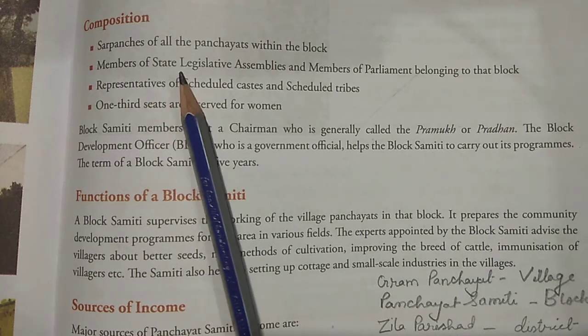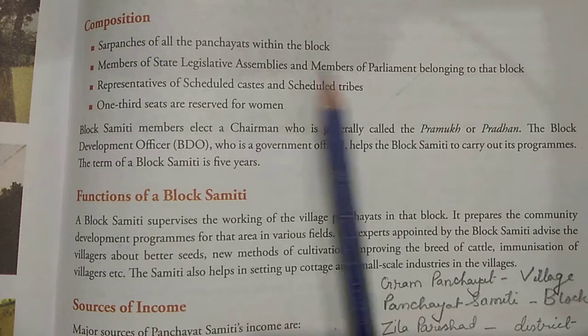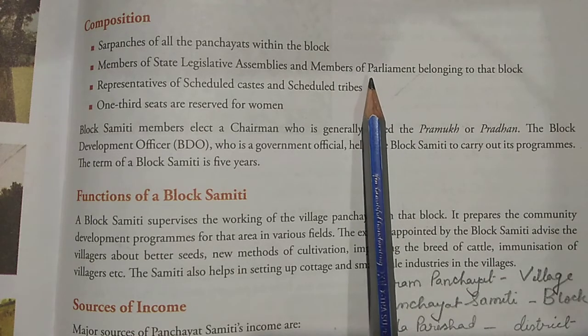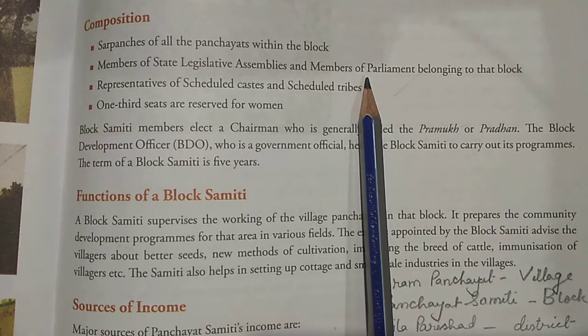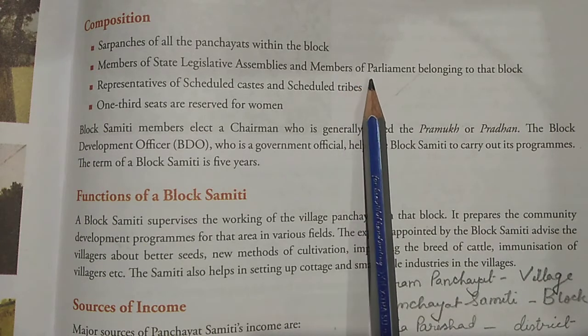An MP, a member of parliament, is a person who fights the election at the district level and represents them in Delhi in the Lok Sabha or the Rajya Sabha. So they are the members of parliament.